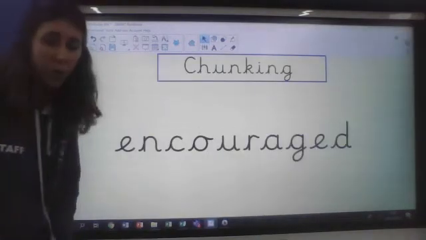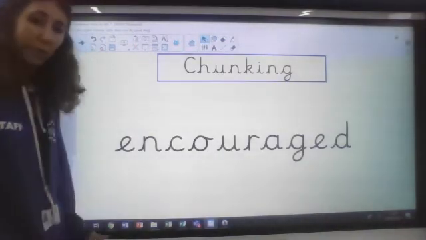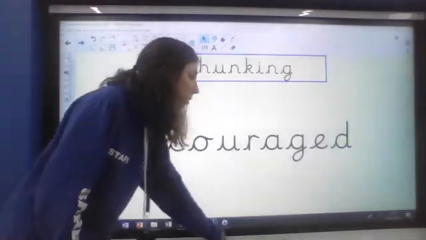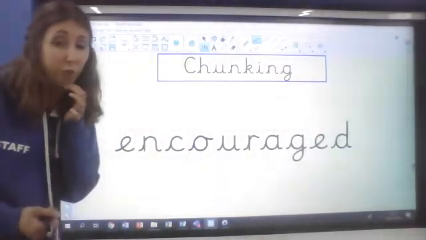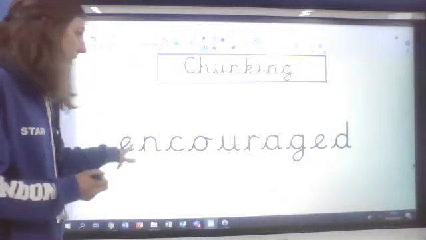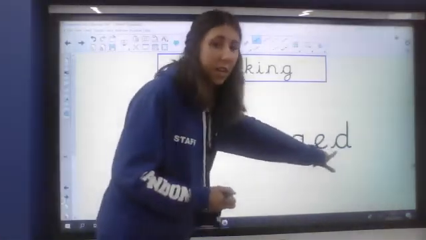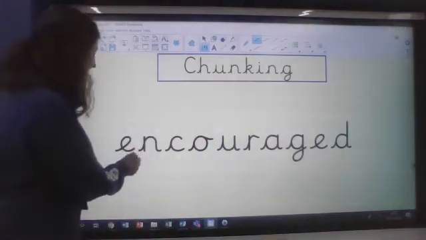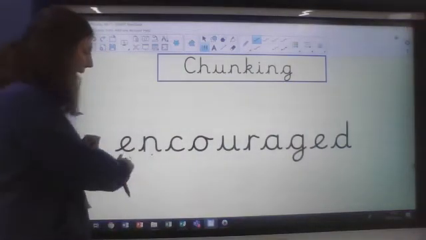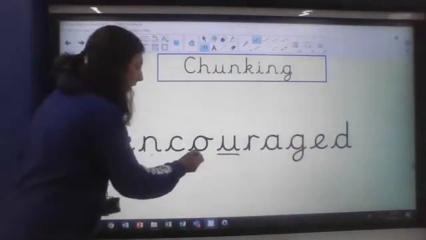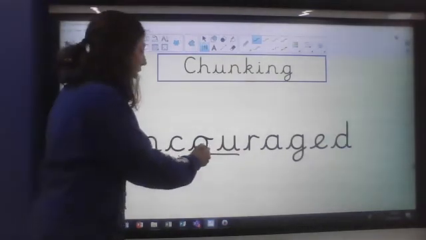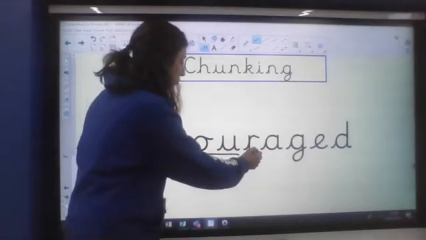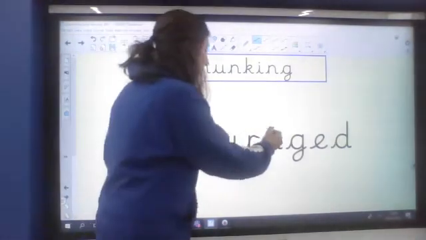Okay, here are some words that you might have come across then. Don't worry if you didn't. If you did, you might have come across these ones, and if you were able to read them, super job, because they are really quite difficult today. Okay, this word then, it ends in the suffix ed. So we've got N, that's the first part, N. Now, O and U in this word makes an up sound again. N, K, O, encourage.